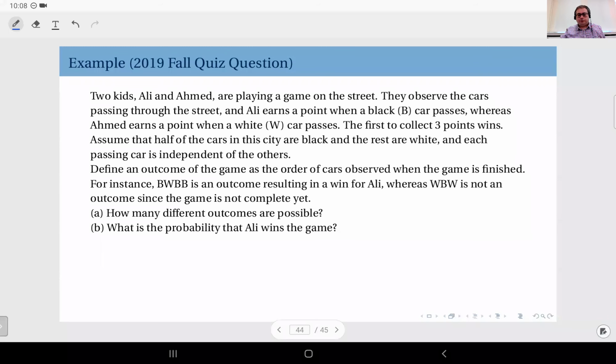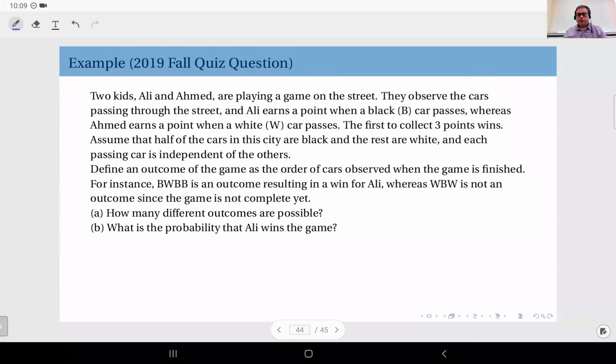Okay, finally, for this week, let's look at this previous quiz question. Here, a game is described between two kids, Ali and Ahmed. They observe the cars passing through the street, and Ali earns a point when a black car passes, and Ahmed earns a point when a white car passes.